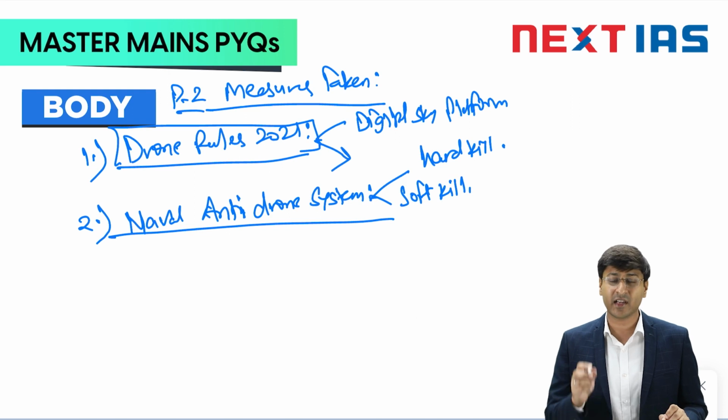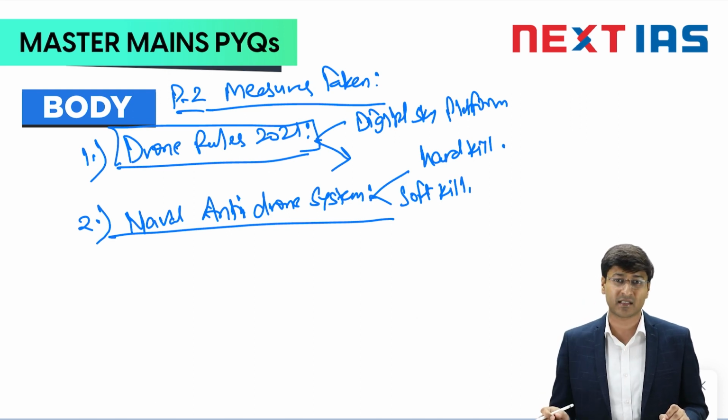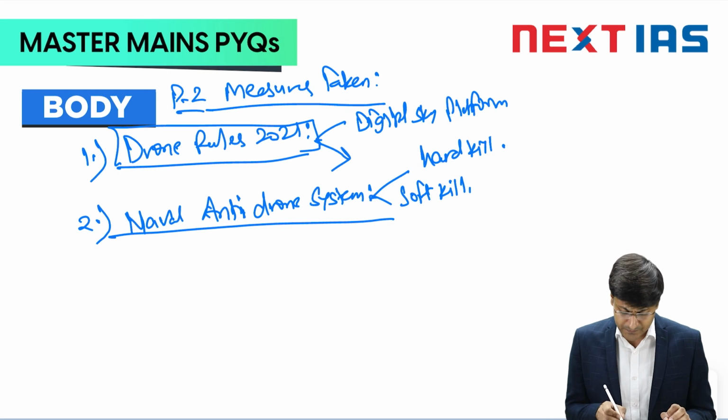Basically, hard kill is when you directly want to shoot a drone and destroy its parts. Soft kill is when you are playing smartly. You're going for signal jamming. You're disturbing the movement of the particular drone that was intruding into your territory. So this naval anti-drone system developed by DRDO has the capabilities of both hard kill and soft kill.